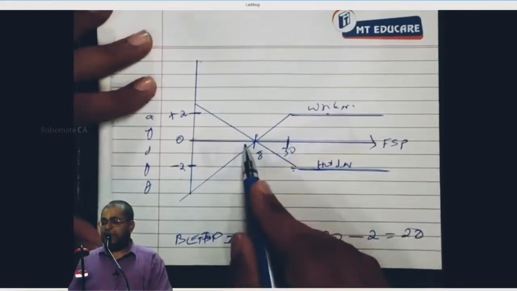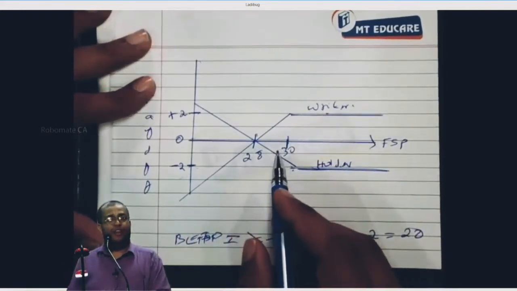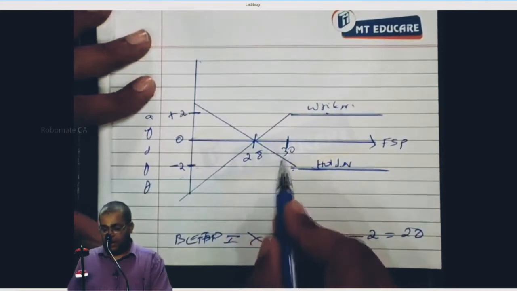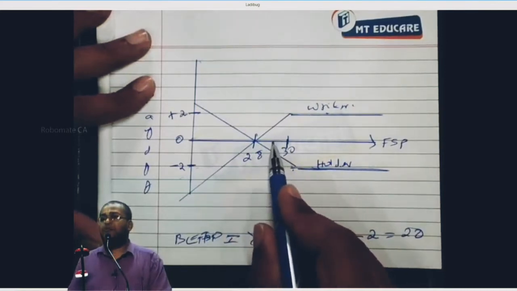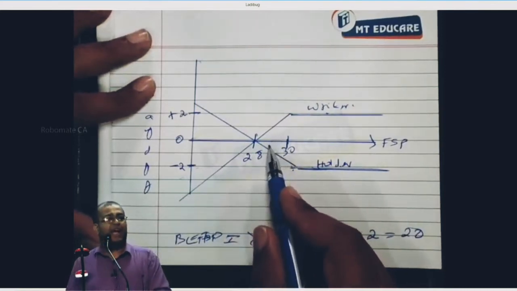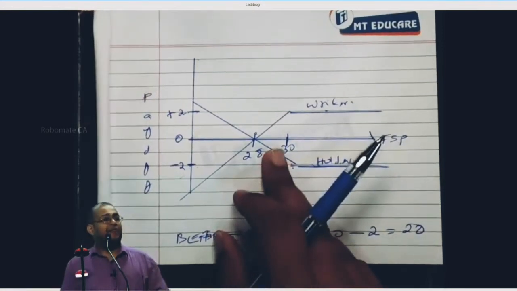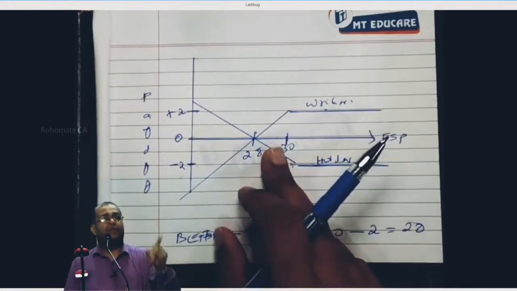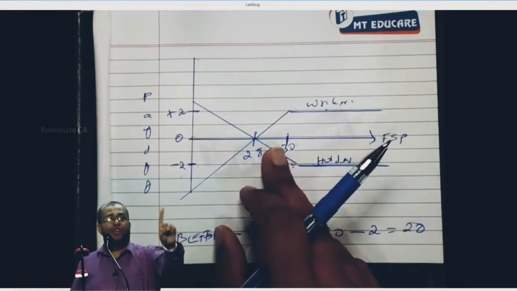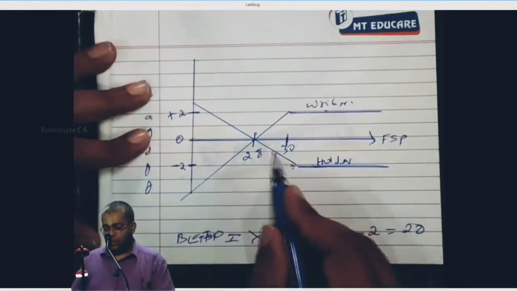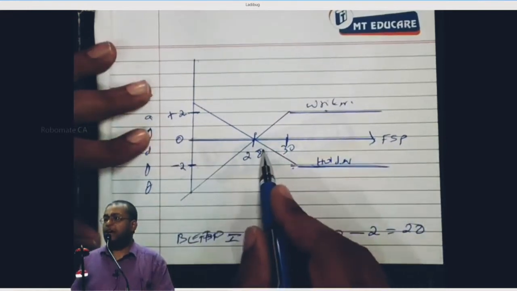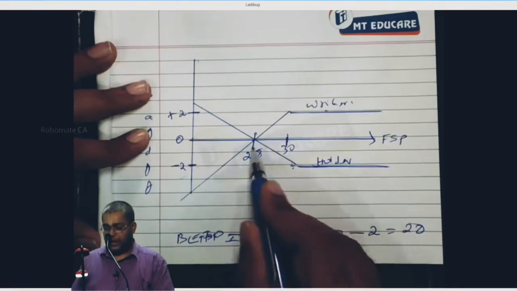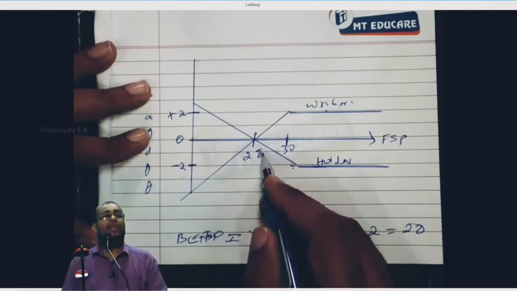When the FSP is less than 30, then the put will be exercised. Yes or no? Now, suppose it is 29. Exercise or lapse? Exercise. I have a right to sell at 30. A share worth what? 29. How much value does the put give me? 1 rupee. I get 1 rupee, but paid a premium of what? 2. My loss from minus 2 becomes what? Minus 1. Right or not?